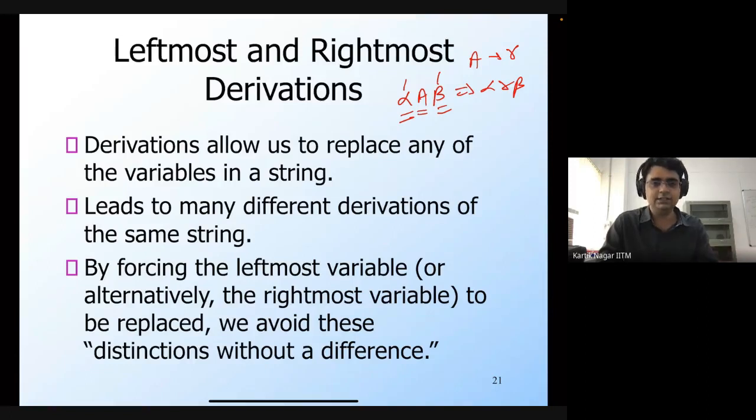This doesn't affect the set of strings that can be derived, which remains the same, but the set of derivations reduces. We'll only get one derivation for a given string. So by forcing the leftmost variable or the rightmost variable to be replaced, we basically avoid these different derivations of the same string. We are only interested in one derivation of the string, and that can be systematically arrived at by simply picking the leftmost or the rightmost variable.